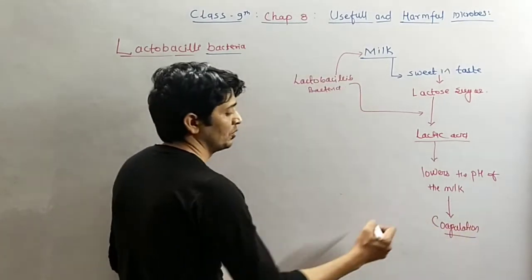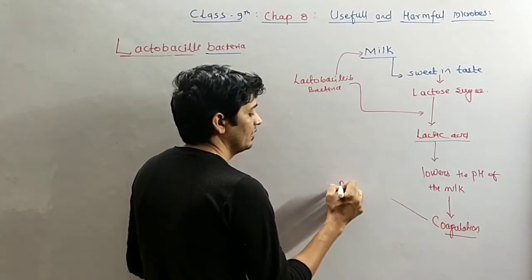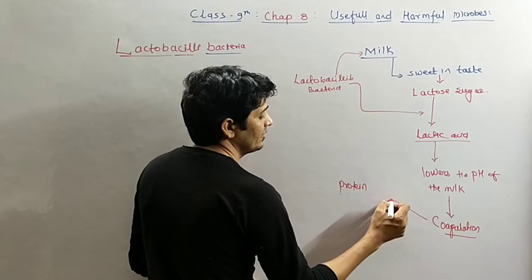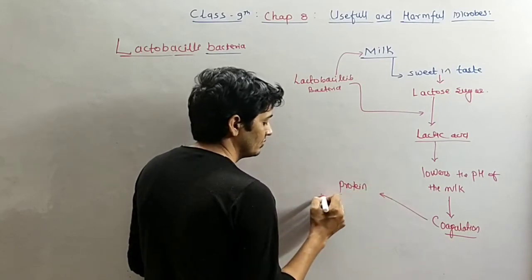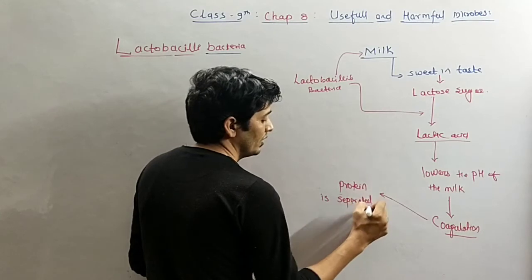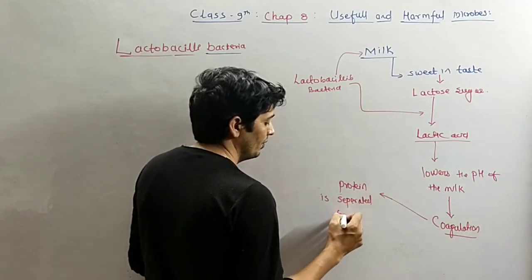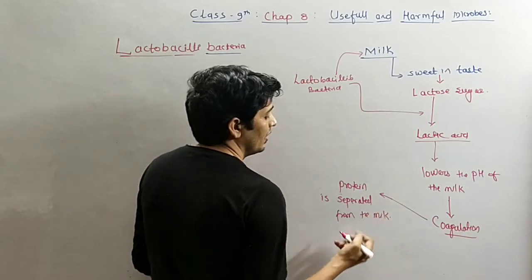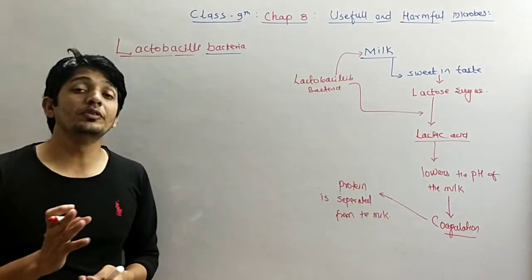In the coagulation process, the protein part is separated from the milk. इसी को हम कहते हैं कि दूध फट गया.